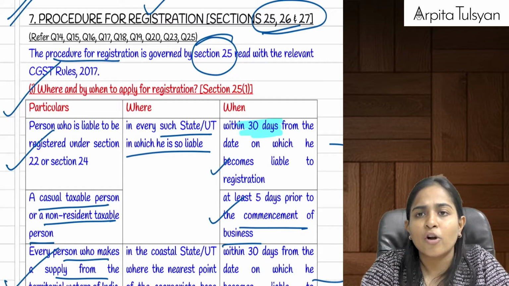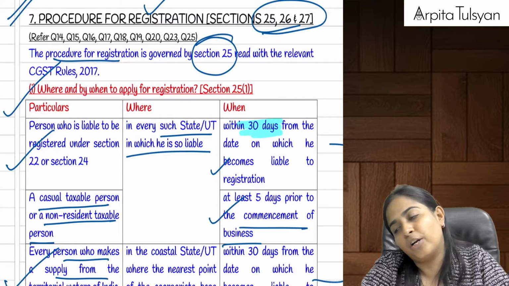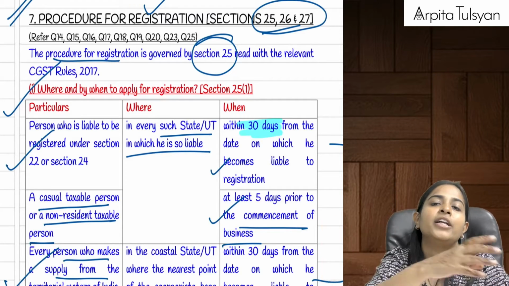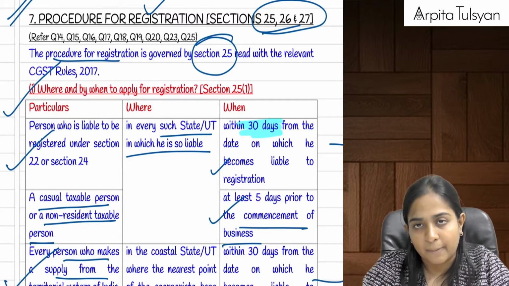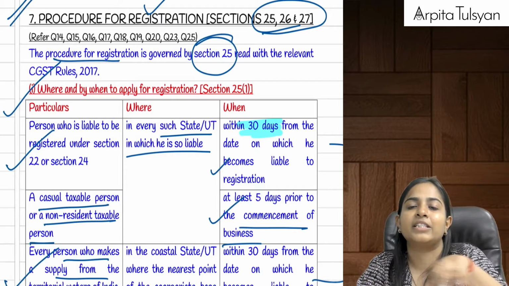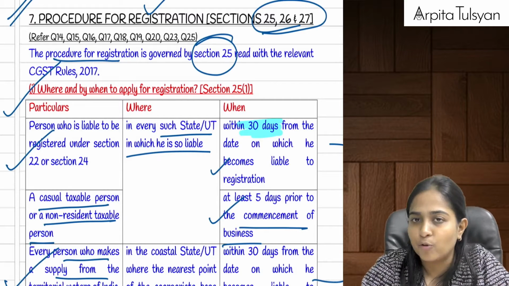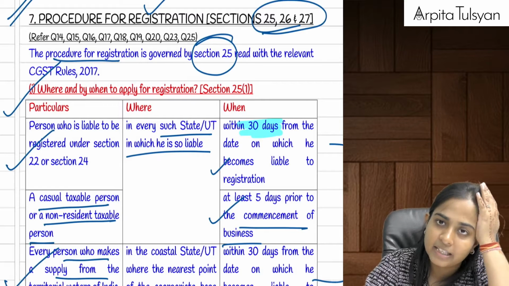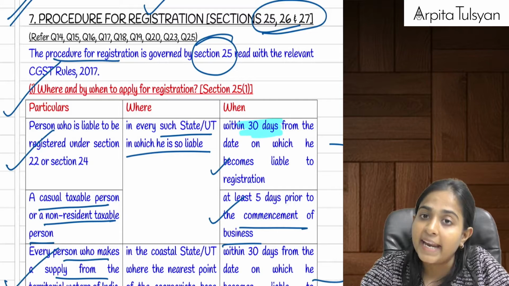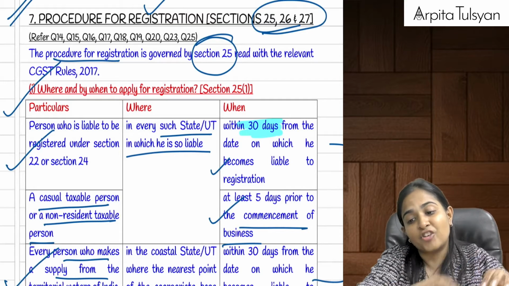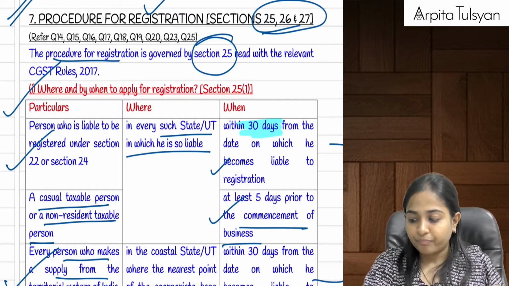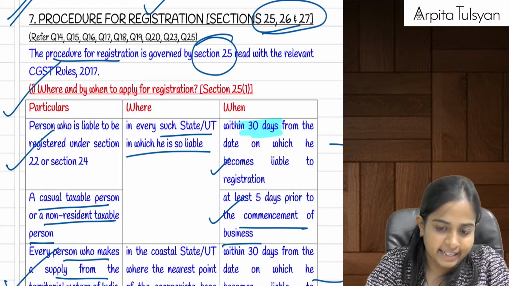So registration normally has to be applied within a time period of 30 days from the date when we become liable for registration in every such state or union territory from where we are providing taxable supply. If we are providing any services in territorial waters, then whatever is the nearest baseline in that particular state, we have to go and apply for the registration, same within a time period of 30 days. But if you are a CTP or a NRTP, then in that case, you have to apply for registration at least 5 days prior to the commencement of business. This was a different procedure that they had given.